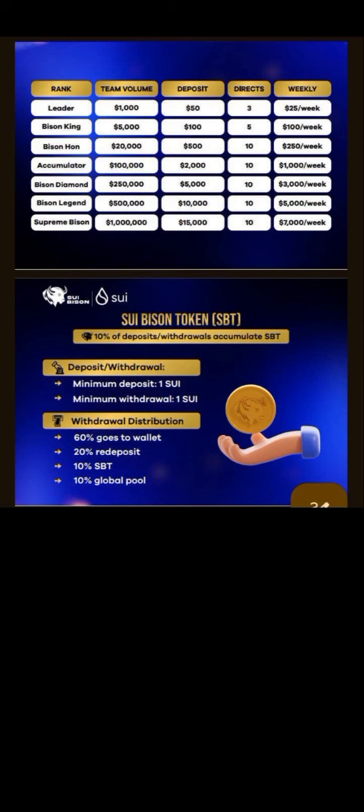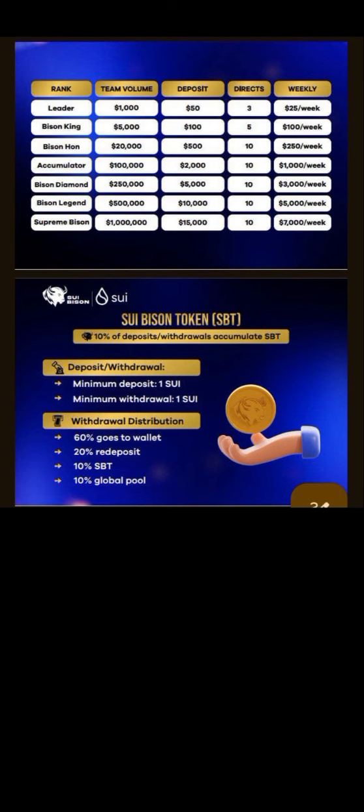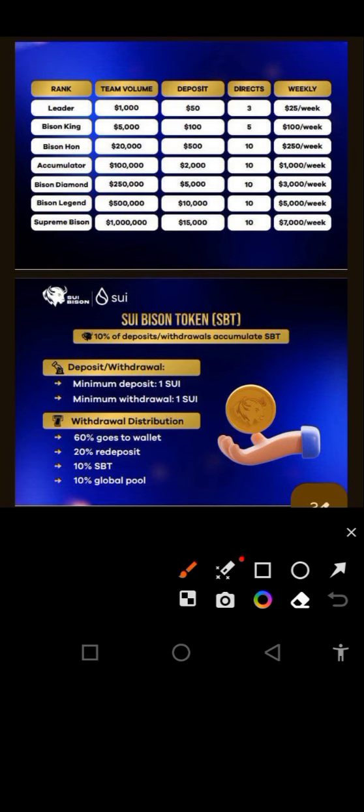So guys, another way of making money in this Sui Bison promotion is by ranking, okay? Once you refer 3 direct referrals, you register 3 persons, and those 3 persons are able to gather people, and your total team volume is up to $1,000, you're going to become a leader, okay?